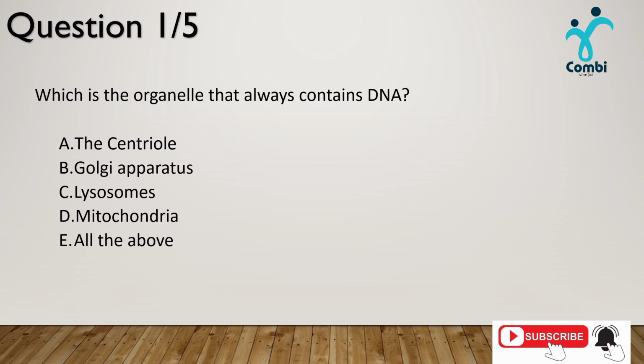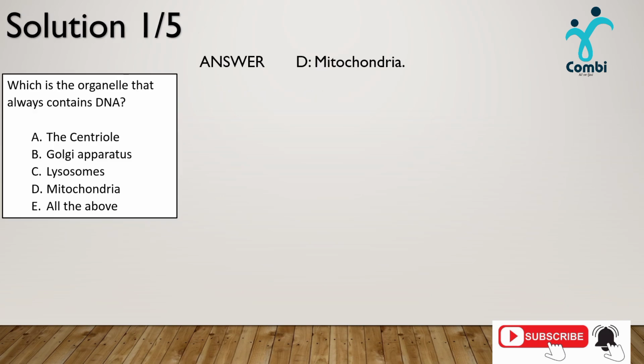The first question here is: which is the organelle that always contains DNA? Option A, the centriole; B, Golgi apparatus; C, lysosomes; D, mitochondria; and E, all of the above. So among these five alternatives, which of them is actually the answer? The answer here is D, mitochondria. So why do we consider D to be the answer among these alternatives?